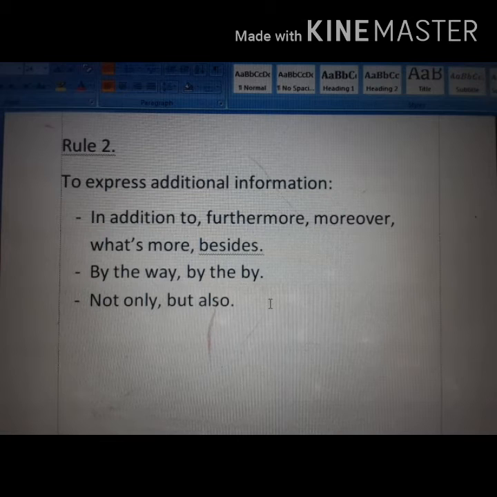When some additional information is described in a passage, then these kinds of connectors are used, such as in addition to, furthermore, moreover, what's more, besides, by the way, not only but also, etc.